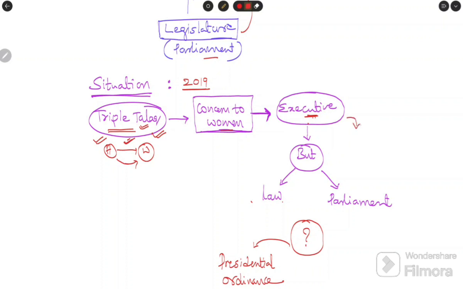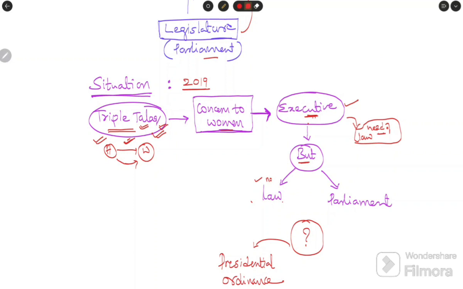This arises the need for a law, so that after having the law, the executive can take action to stop this. So it needs a law, but there is no law.